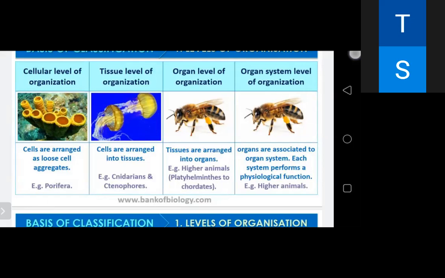As we move further, there is the organ level of organization. In platyhelminths and other higher phyla, tissues are grouped together to form organs, each specialized for a particular function. That is called organ level organization. And in the organ system level of organization, from annelids to arthropods, mollusks, echinoderms and chordates, they have organ system level of organization. The systems are connected with a specific physiological function, like the digestive system, excretory system, reproductive system, and nervous system. Organ systems in different groups of animals exhibit various patterns of complexities.